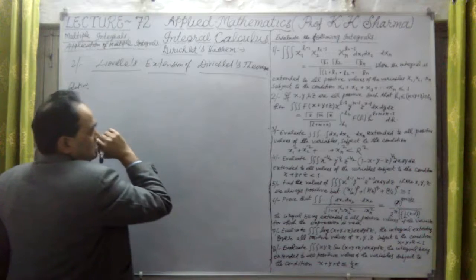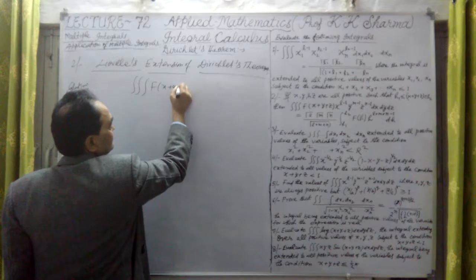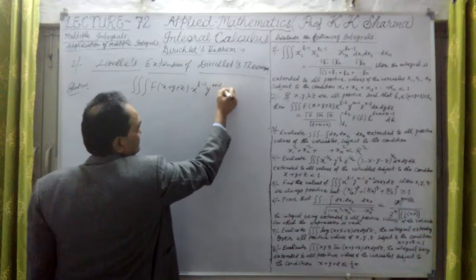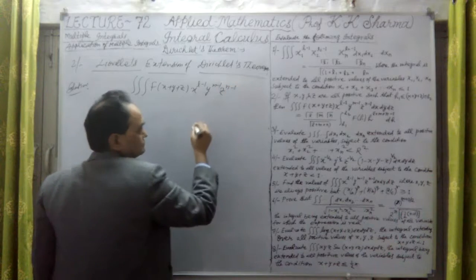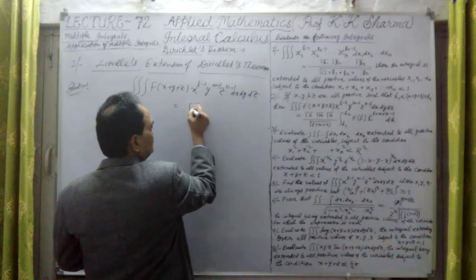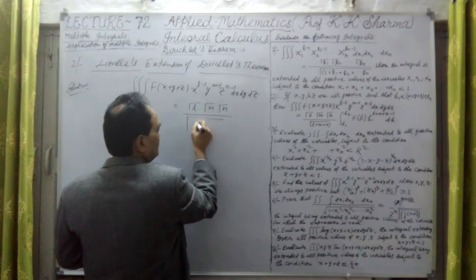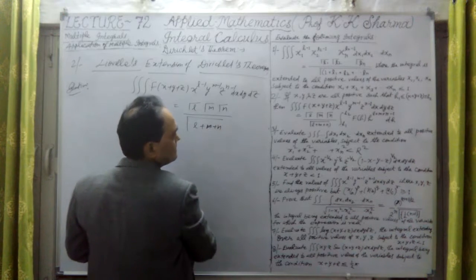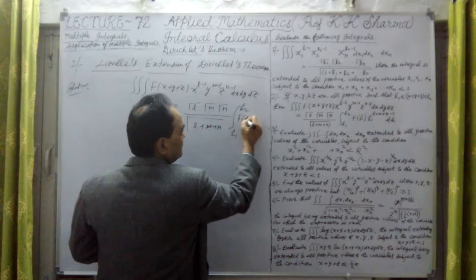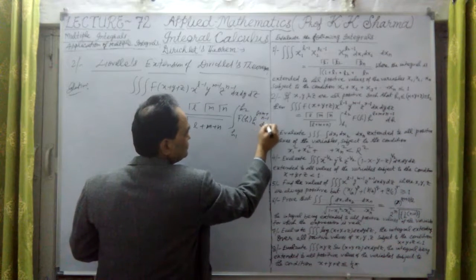This theorem that we have to prove: the triple integral of f(x plus y plus z) into x raised to the power l minus 1, y raised to the power m minus 1, z raised to the power n minus 1 into dx dy dz, and this is equal to gamma l, gamma m, gamma n divided by gamma l plus m plus n, integral over h1 to h2 limits of f(h) into h raised to the power l plus m plus n minus 1 into dh.